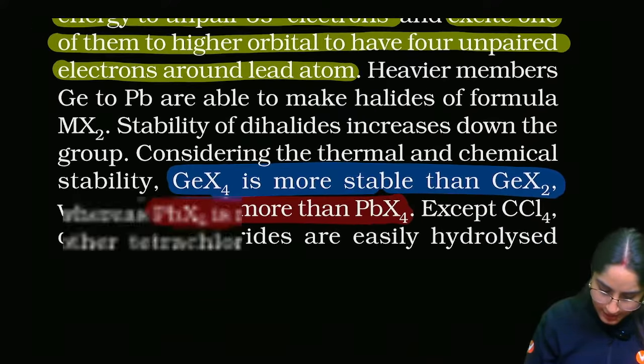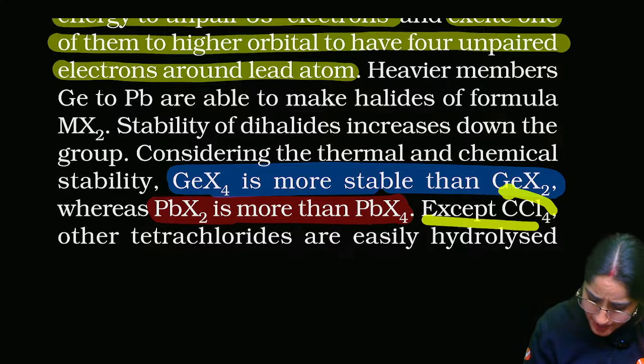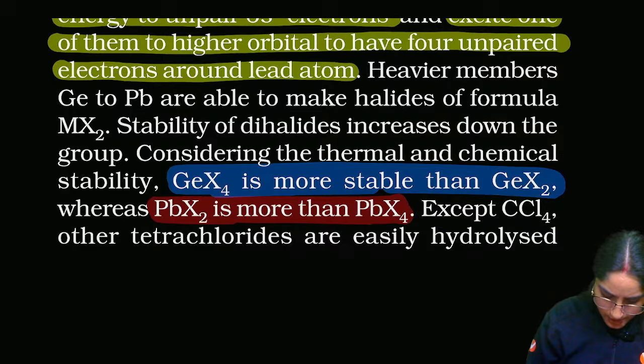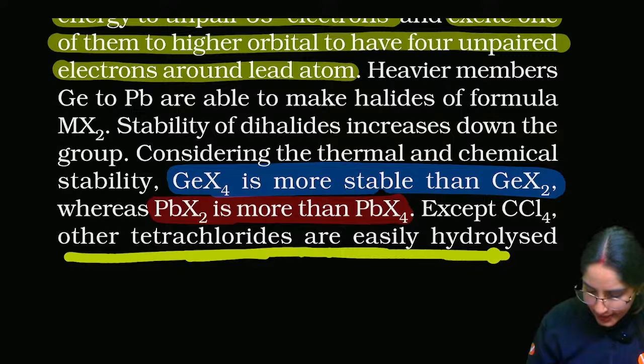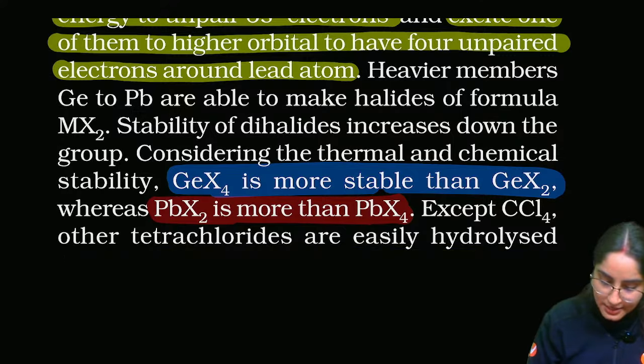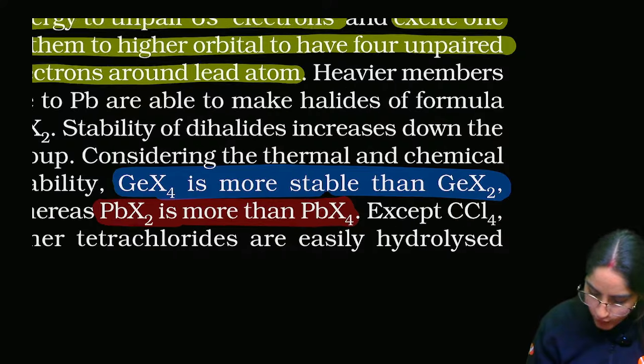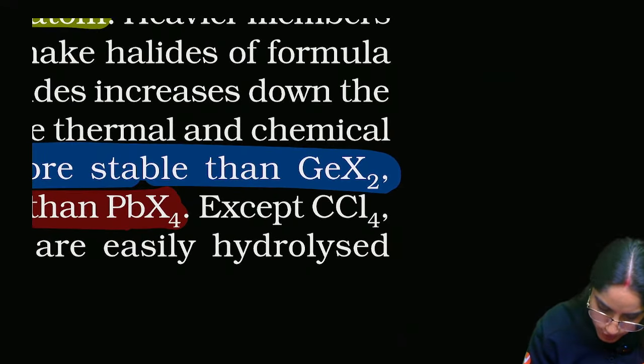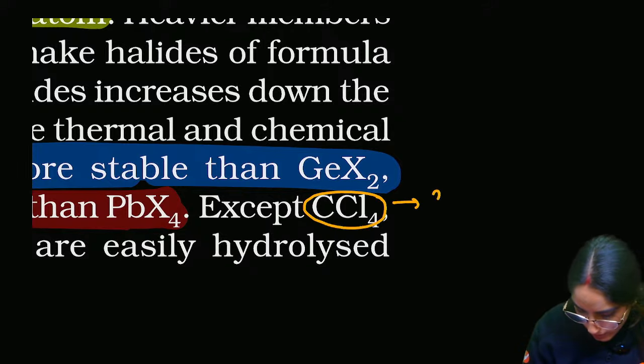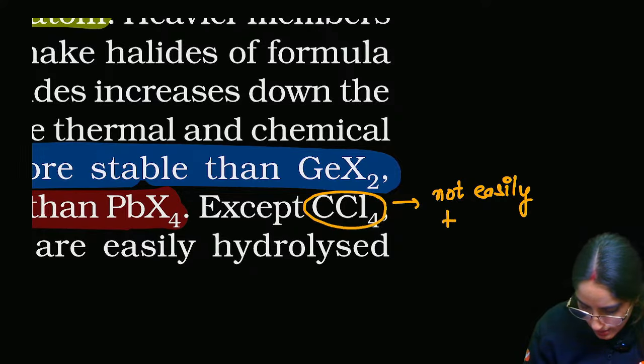Now we are saying that except CCl4, other tetrachlorides are easily hydrolyzed. CCl4 is not easily hydrolyzed. So you must write it here: CCl4 not easily hydrolyzed.